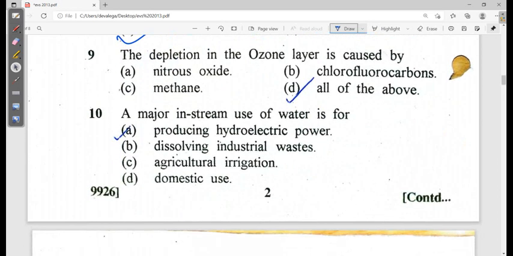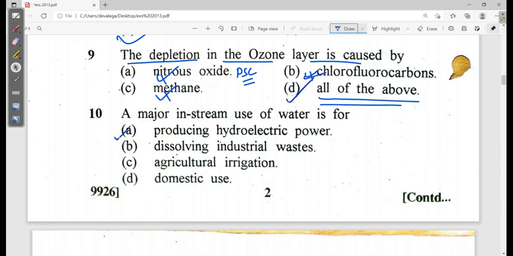Then you see, the depletion of the ozone layer is caused by nitrous oxide. Yes, it is there in the PSCs, polar stratospheric clouds. In the polar stratospheric clouds, nitrous oxides are there. Methane can also cause global warming, definitely by ozone layer depletion. And chlorofluorocarbons are also there. So these you cannot exclude, right? So depletion of the ozone layer is caused by all. So this is also correct, this is also correct, this is also correct. So all of the above.